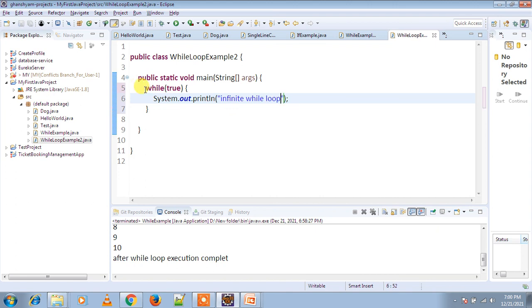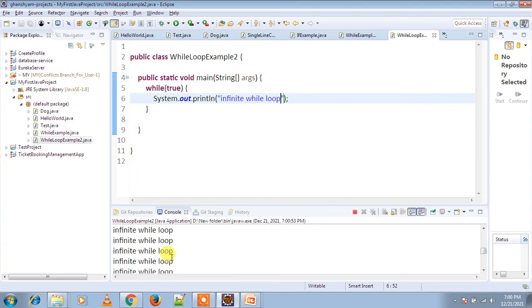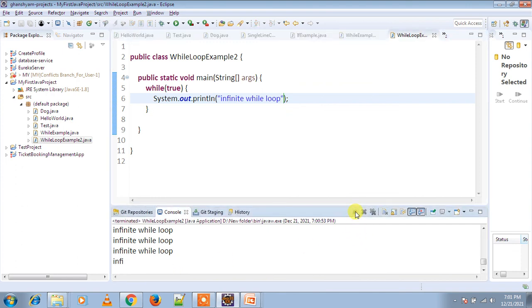Okay, now execute this program. You can see it is printing infinite while loop infinite times. If you want to break this, you just press this red button, and it will terminate the execution of the while loop.